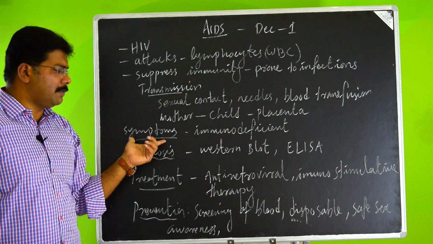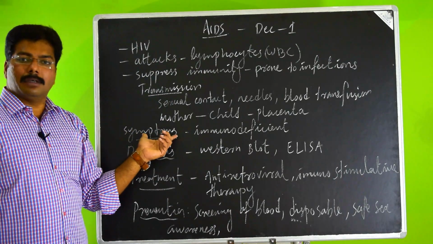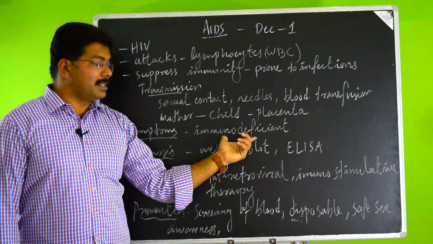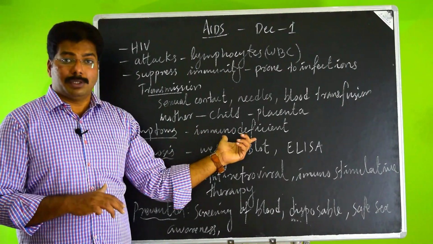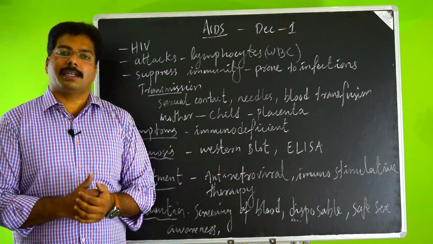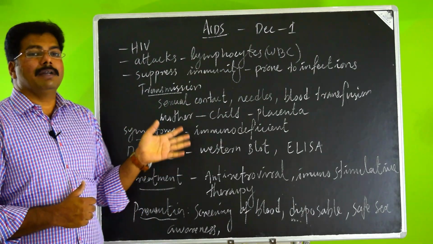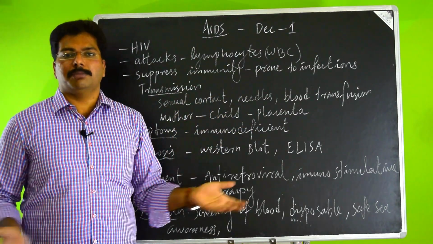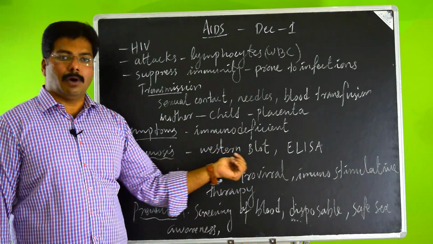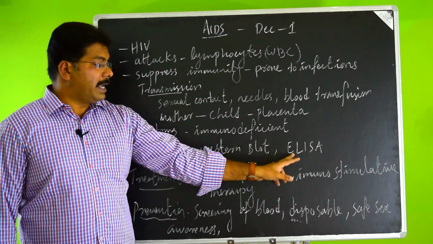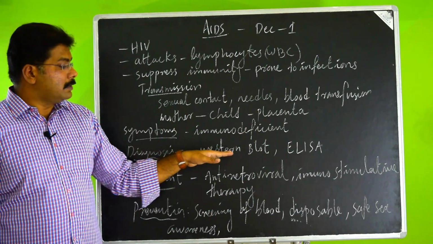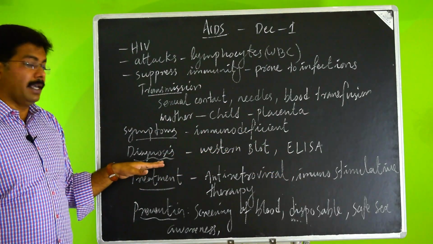And coming to the symptoms of AIDS, there are no specific symptoms, because since this virus suppresses our entire immune system, we become immunodeficient. That means any type of infection can happen to us. It is not that we get only some specific type of disease. No, all types of possible diseases we can get. And diagnosis of this is done by Western blot and ELISA, which is the enzyme linked immunosorbent assay. These are the two tests with which we can diagnose AIDS.